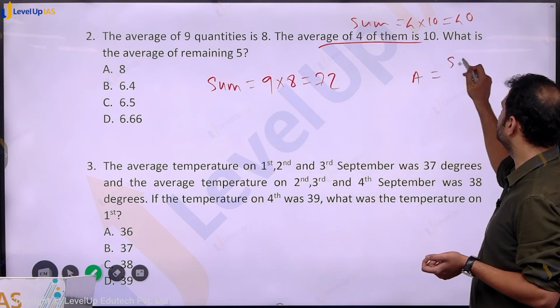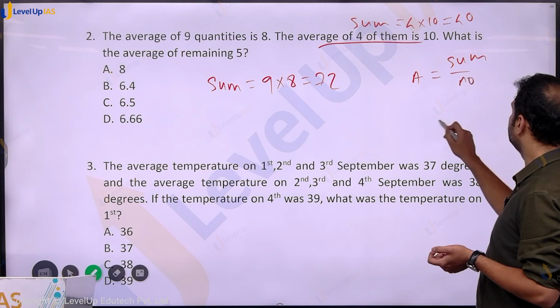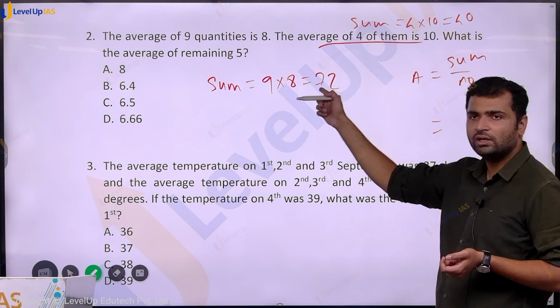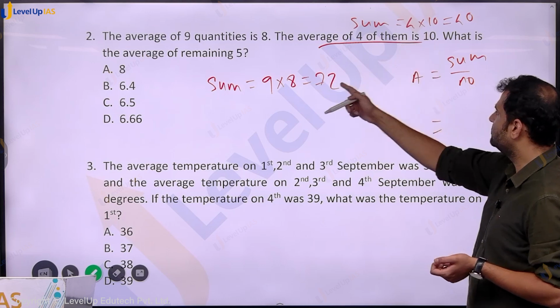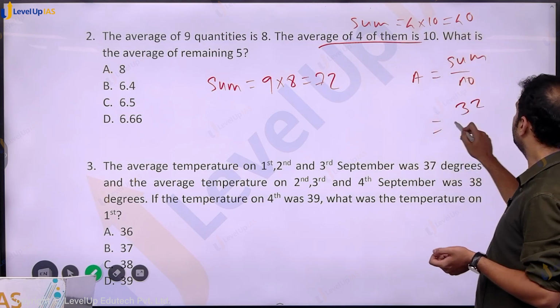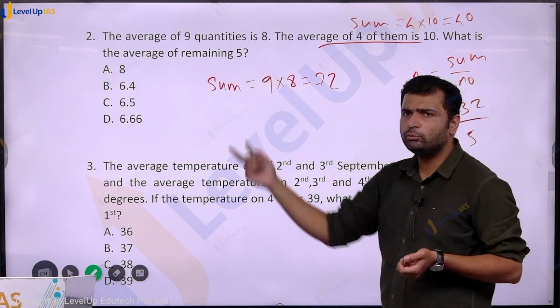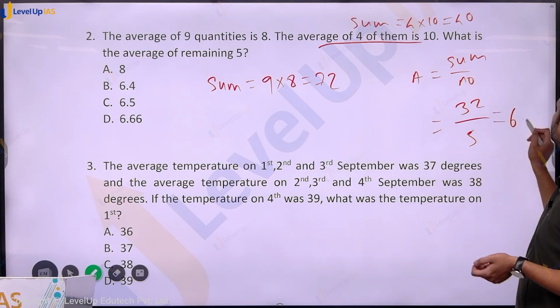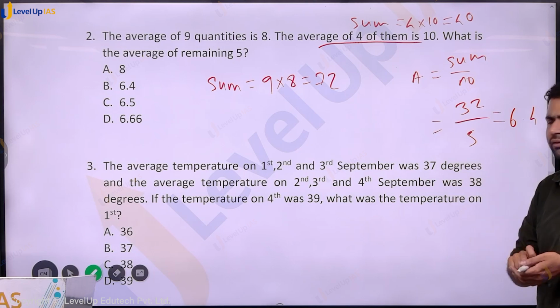The average is sum by number, so what is the sum of the remaining 5? The sum of these 4 is 40 out of 72. So the sum of the remaining 5 is 72 minus 40, which is 32. And the number is 5, since the remaining 5 are asked. That will be the average, whatever it is. 6.4 would be the average.